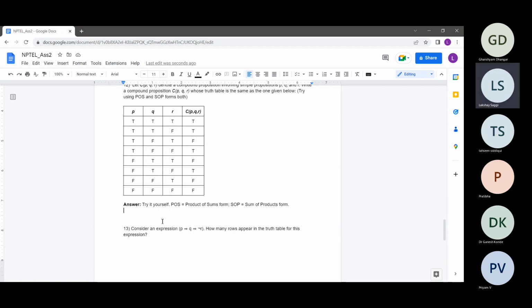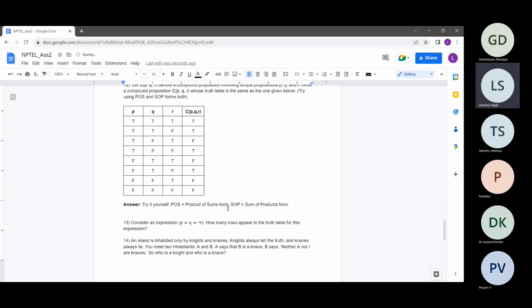Okay, I think maybe we can try to discuss at least the product of forms, product of some forms. Let's just see what the product of some forms are. Sorry for that. Maybe let's just leave this out. You guys can try it out yourself. It's just a very mechanical procedure and you can easily see how it is done.